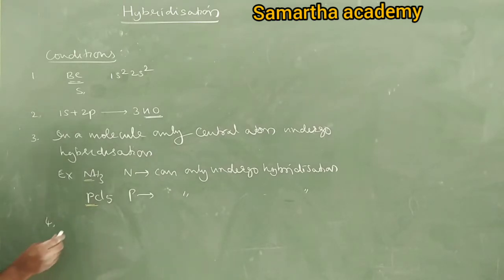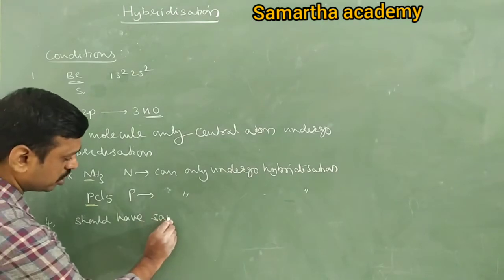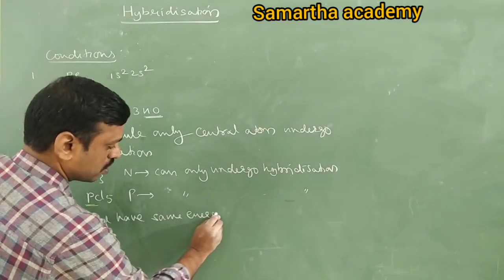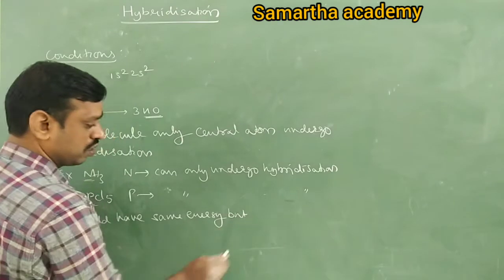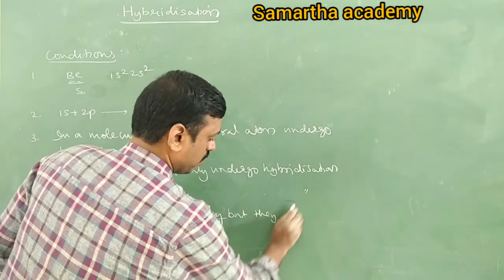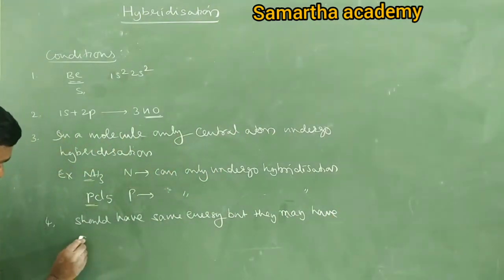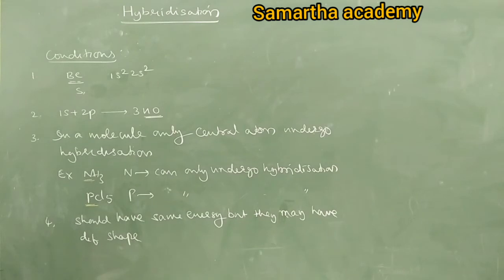So the energy condition is that the orbitals should have the same energy, but they may have different shapes. These are the conditions for hybridization we studied in the last class.